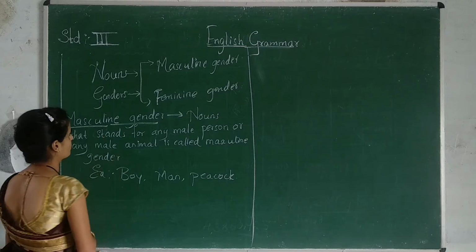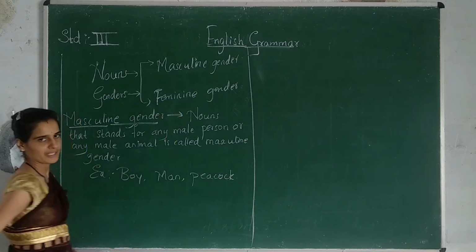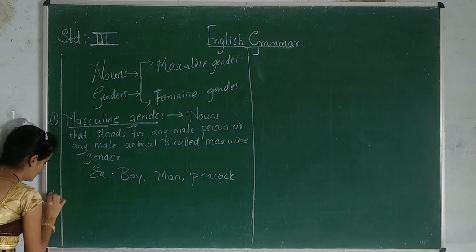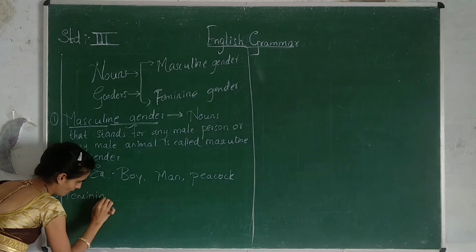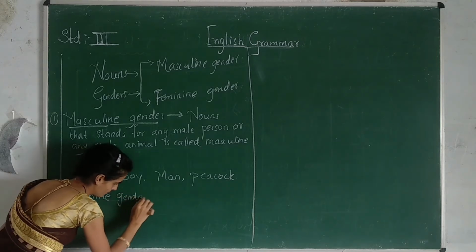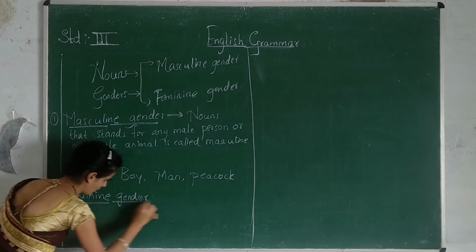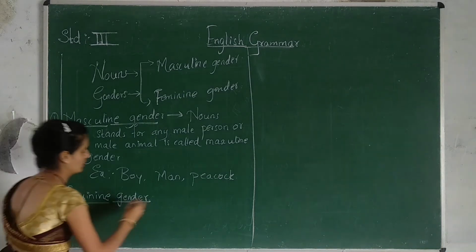Now I will go through feminine gender, meaning what is meant by feminine gender. Next one is feminine gender. What does this mean?